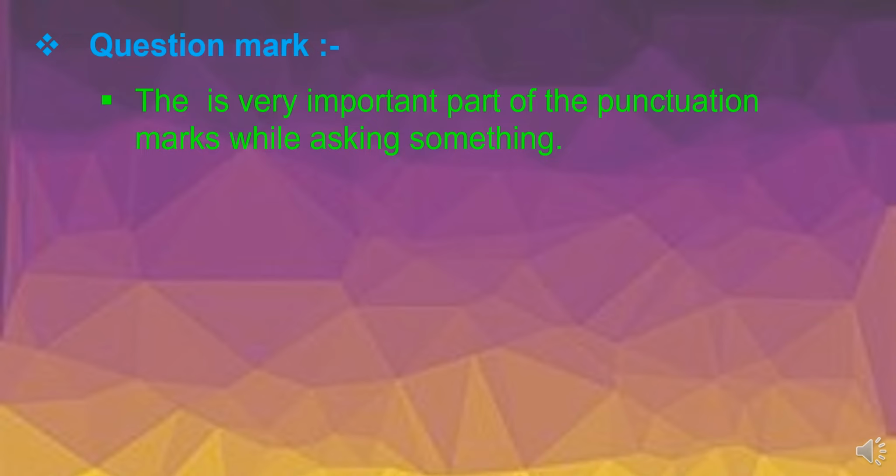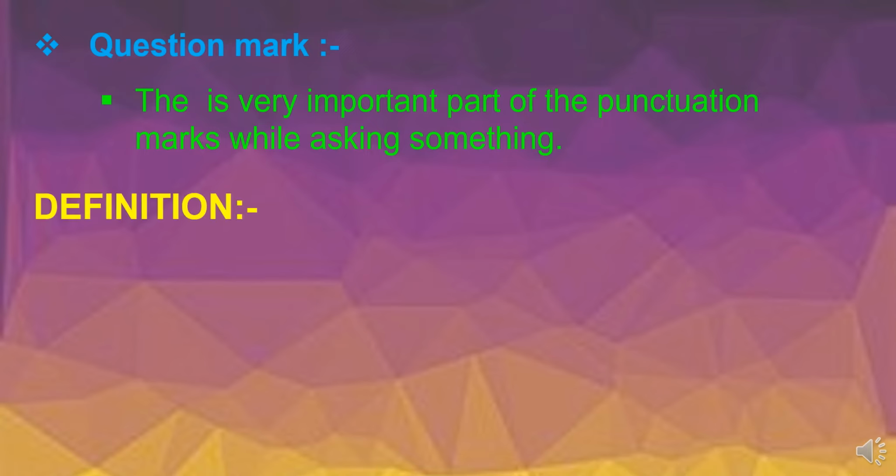When we are asking about something to someone, after asking, after the sentence, in narrating, reading and writing, we use a question mark. While we speak the question, the tone of our voice, the tone of our reading will be changed.